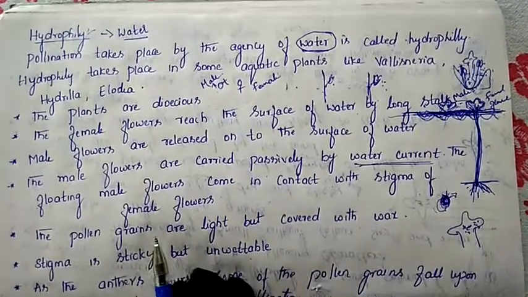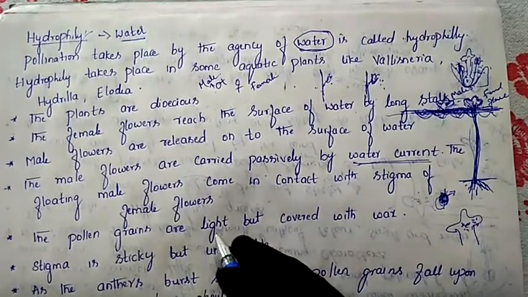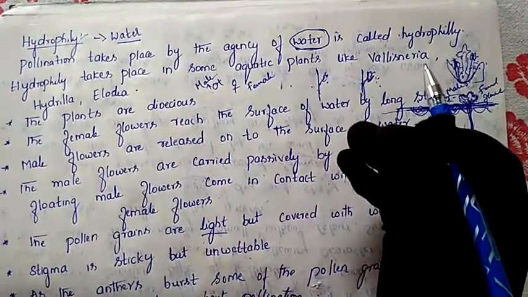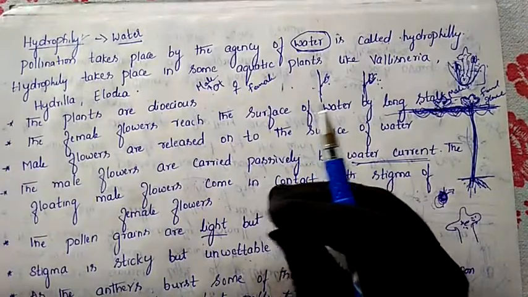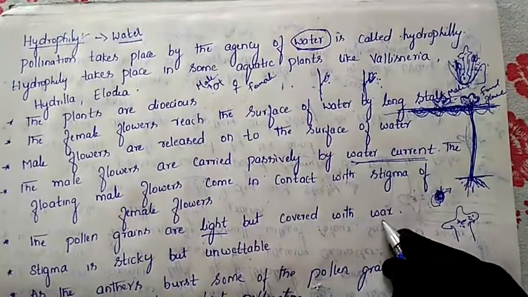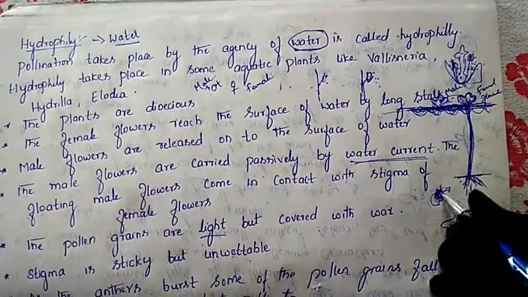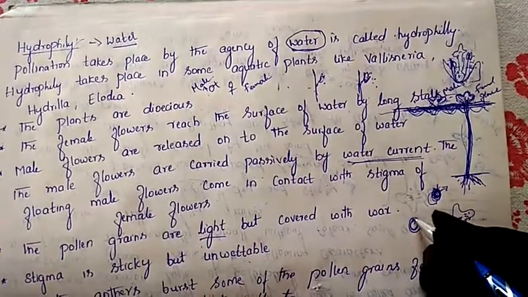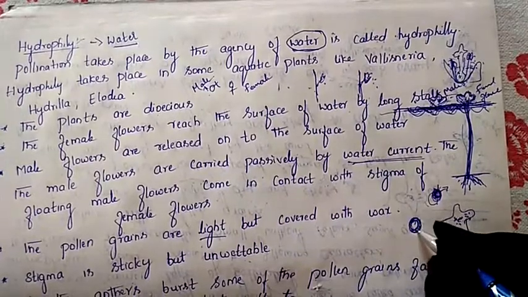Next character: the pollen grains. Here also the pollen grains are light in condition. Light means they have very little weight, so they can easily be carried with the help of the wind. And these pollen grains are covered by wax. Suppose this is the pollen grain, it is covered like this with the help of wax. Why are they covered with wax here?